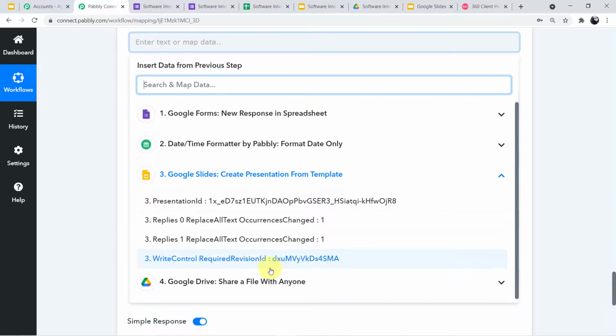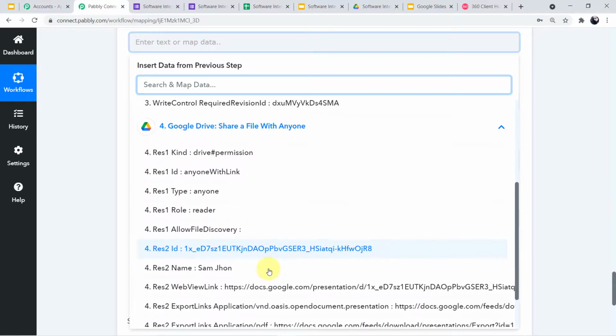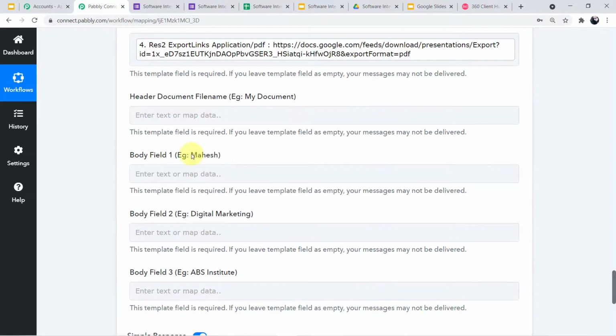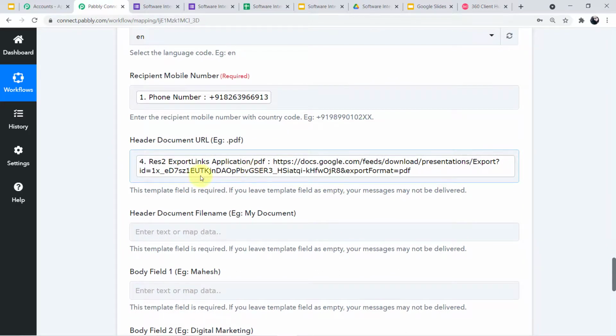And here you can see 5 links. Now in these 5 links, you have to search for the PDF file. Here you can see it is written PDF file. So you have to select this particular link, PDF file. So we have mapped the header document of the PDF file.